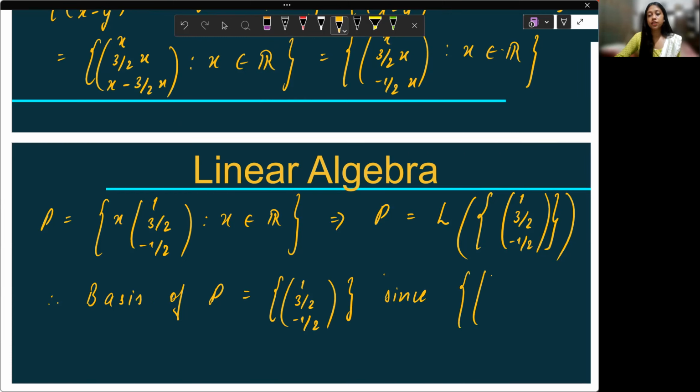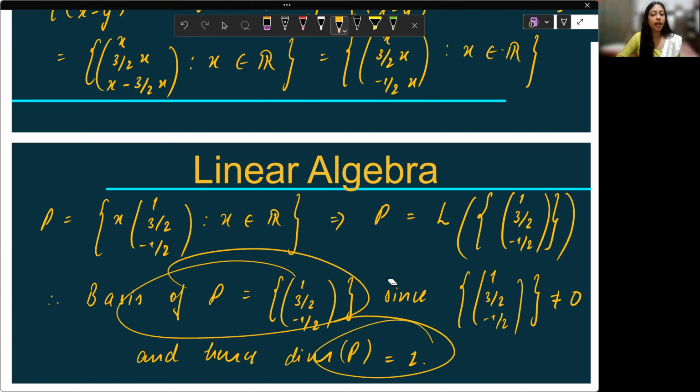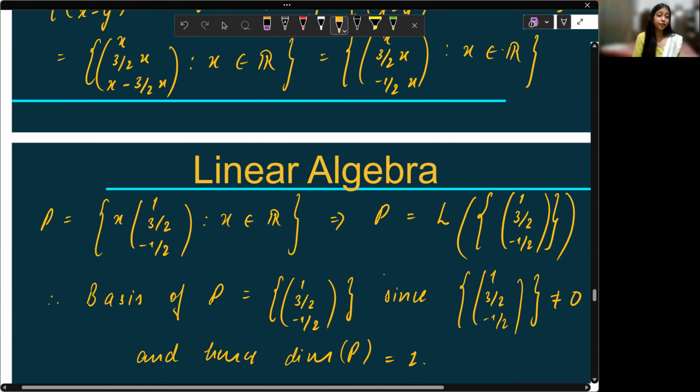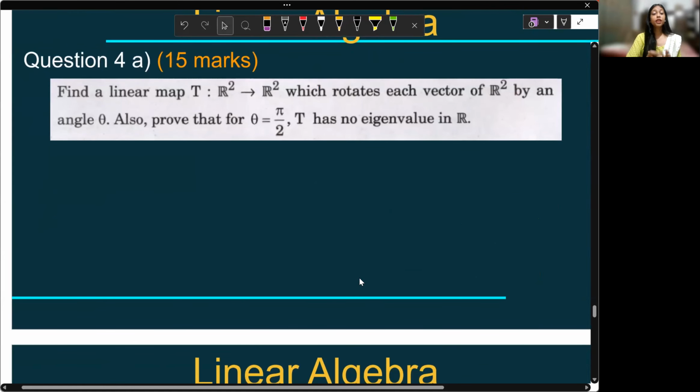And hence I can say the dimension of P is 1. So here is your basis and dimension is 1. And here you secured another 10 marks. The last question was very interesting, and this was for 15 marks.